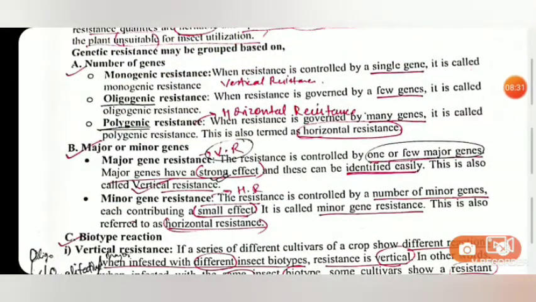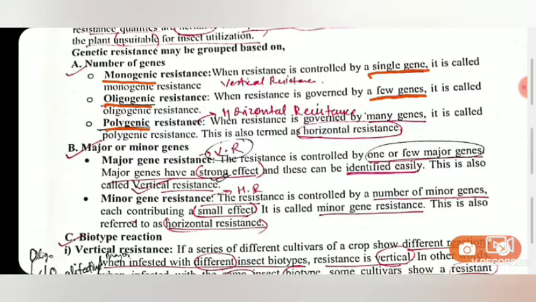The first is based on the number of genes. This you already know: monogenic, oligogenic, and polygenic. When resistance is controlled by a single gene, it is called monogenic resistance. When the resistance is governed by a few genes, it is called oligogenic resistance. Generally, oligogenic resistance is called vertical resistance, controlled by two or a few major genes.